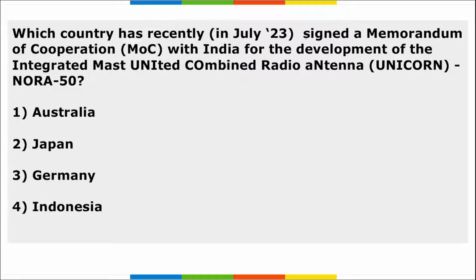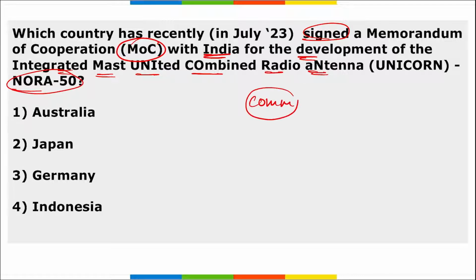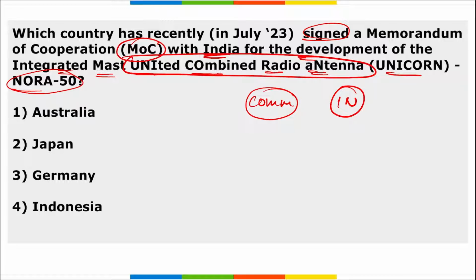Next, which country has recently signed a memorandum of cooperation with India for the development of Integrated Mast United Combined Radio Antenna, UNICORN, NORA 50? Right, this will enhance the communication, correct, for the Indian Navy. And this UNICORN, that is your Integrated Mast United Combination Radio Antenna, was recently provided to our Indian Navy for better communication.